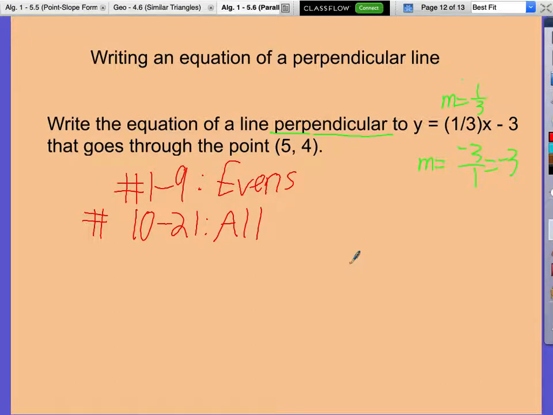Hey, what can you do if you're struggling with what to do on this homework? Watch the video. If you're saying, I'm confused about the perpendicular line part, go back to this part right now. Yes, great.